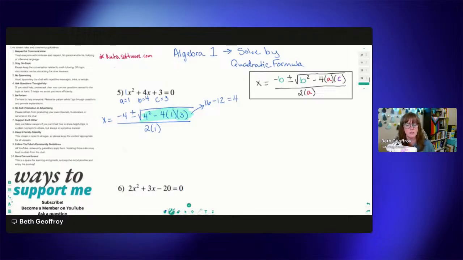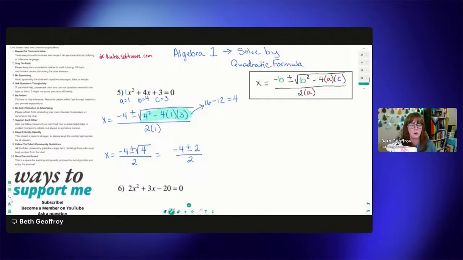So let me just rewrite this to simplify it. X equals negative 4 plus minus the square root of 4, because that's what we got up here, over 2 times 1, which is 2. Now, luckily for us, 4 is a perfect square, so we can go ahead and take the square root. So that's going to equal -4 plus or minus 2 over 2. And we are following order of operations still.